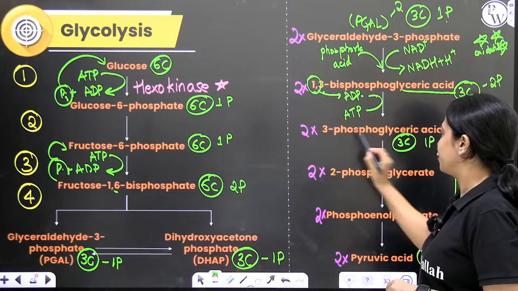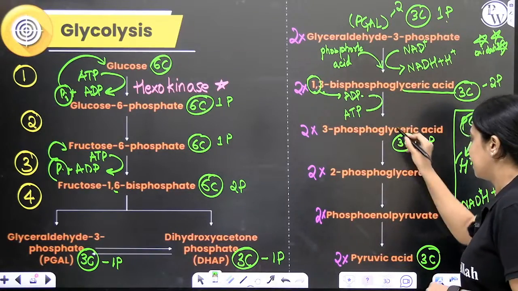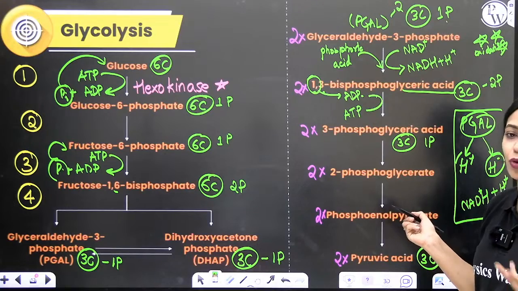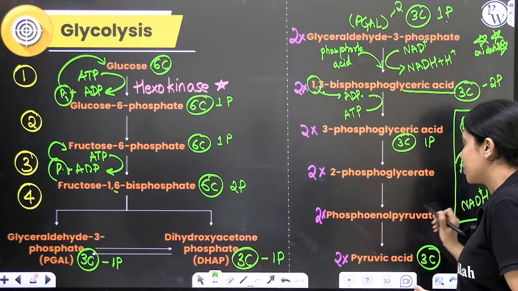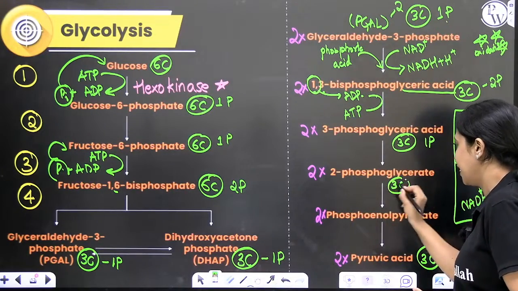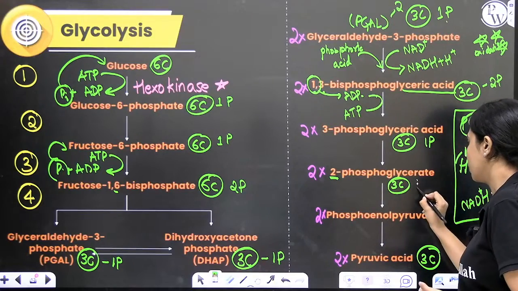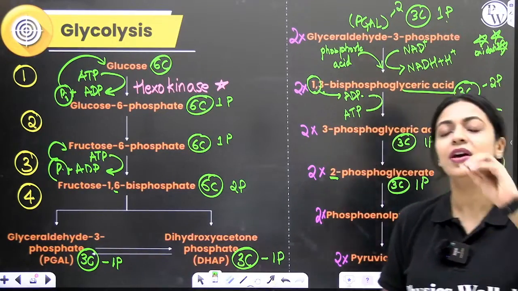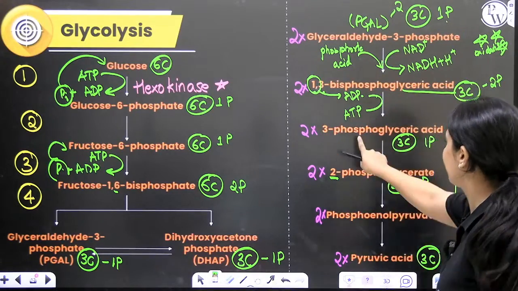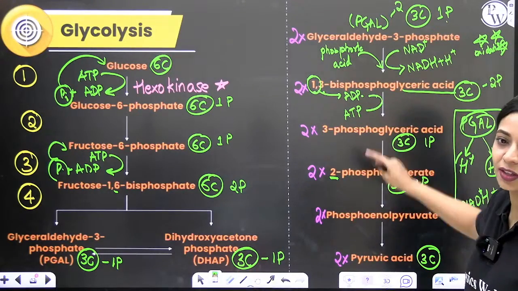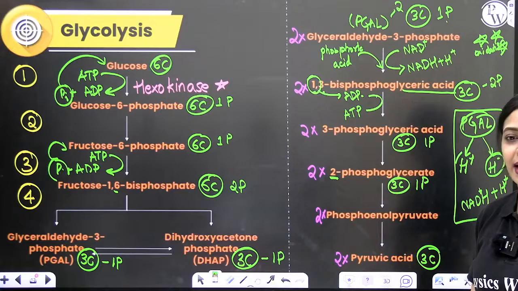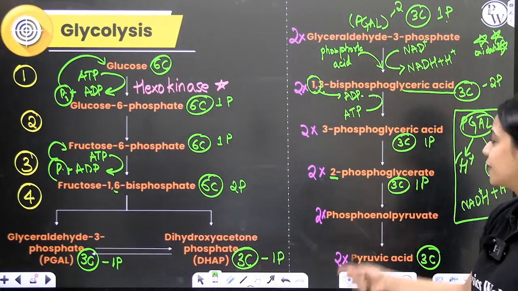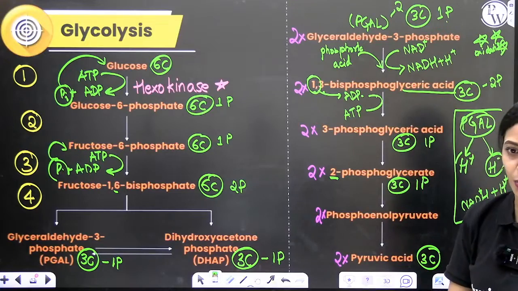Here we have 3-phosphoglyceric acid that next converts into 2-phosphoglyceric acid, or you can say 2-phosphoglycerate. In 2-phosphoglycerate, you have 3 carbons again, and at the second carbon, you have 1 phosphate. The difference between this and this is the position where the phosphate is attached. In 3-phosphoglyceric acid, phosphate is attached to the third carbon. In 2-phosphoglyceric acid, phosphate is attached to the second carbon. Both of these are basically positional isomers. Here also an isomerization reaction will take place.